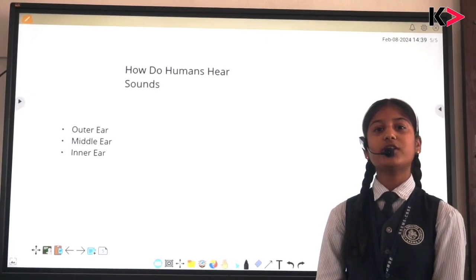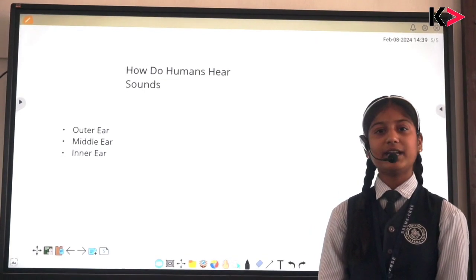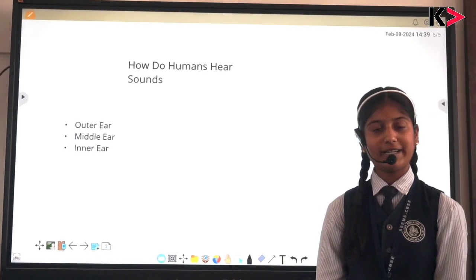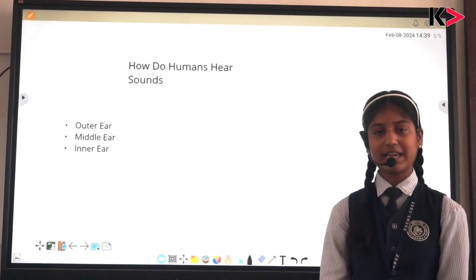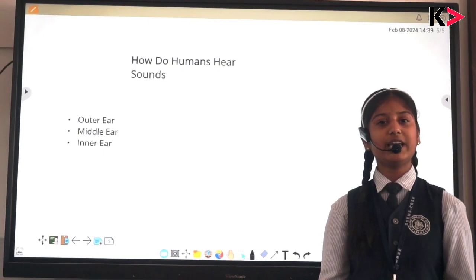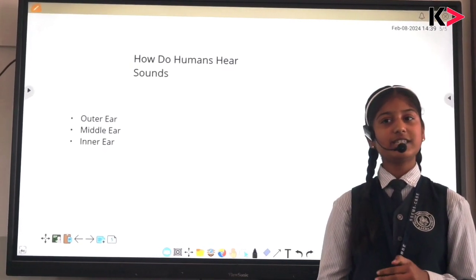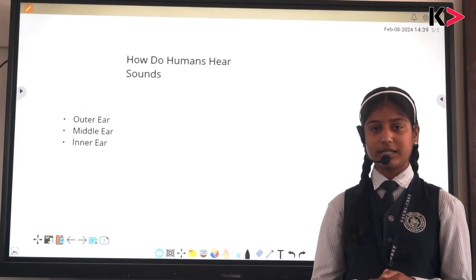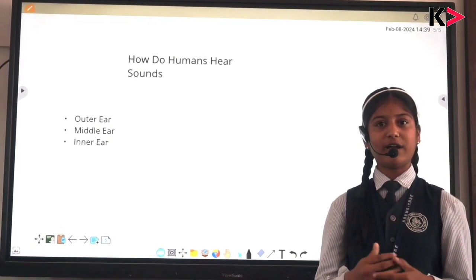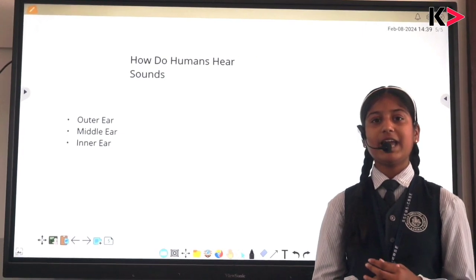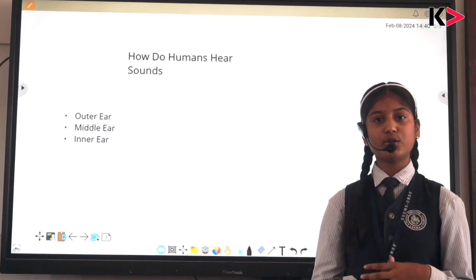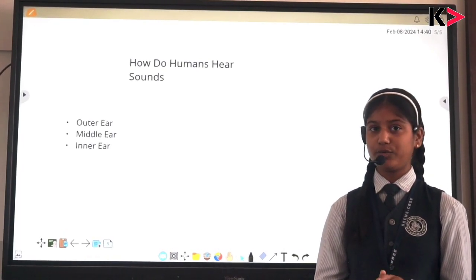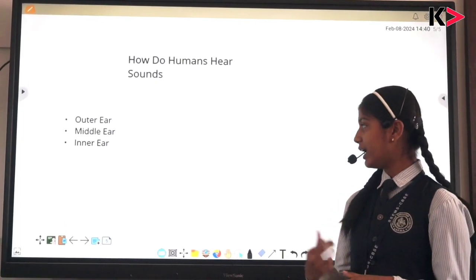Then we will see the second part, which is the middle ear. The middle ear mainly consists of three closely packed bones, commonly known as hammer, anvil, and stirrup. These three bones are packed in such a way that they start moving when the eardrum vibrates in a to-and-fro movement. These three bones also help in magnifying the sound waves and then direct them into the inner ear.